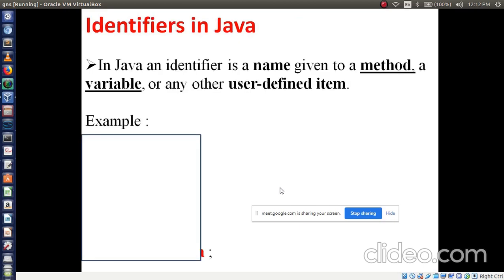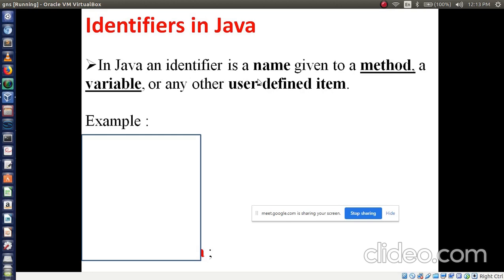Now next point, identifiers, or we can call it a variable. Identifiers are variables. So in Java, an identifier is a name given to a method or a variable or any other user defined item. Just now I told user defined item. So in our data or in our variable name, we have to use identifiers, or we can call it a variable.